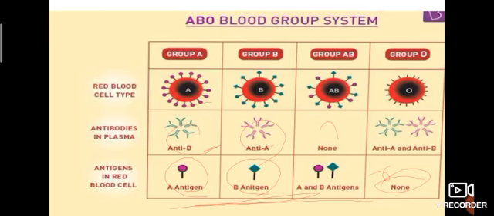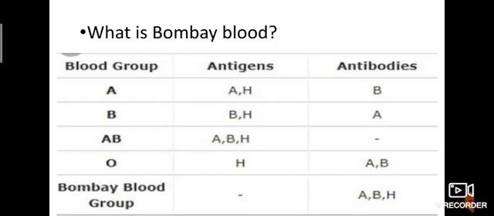Then, what is Bombay blood? We know that from the movies, right? In some movies we can hear this word, Bombay blood. This is one of the rare bloods. Most people have the ABO blood group only, but Bombay blood is a very rare one. Bombay blood doesn't have any antigens, but it has antibodies.